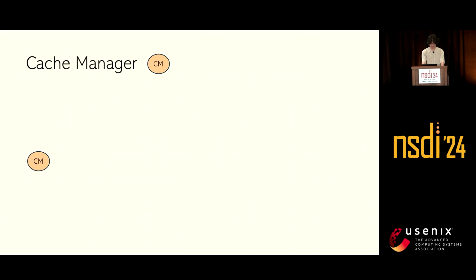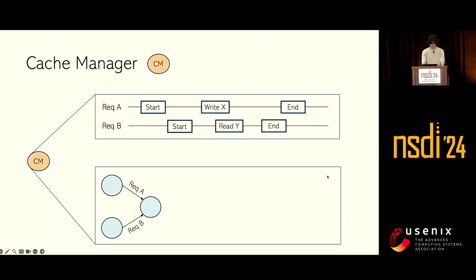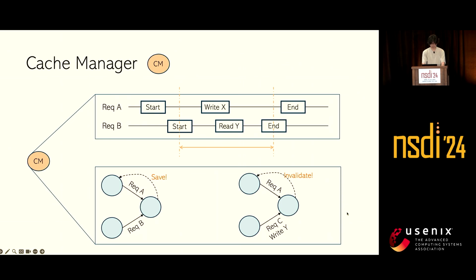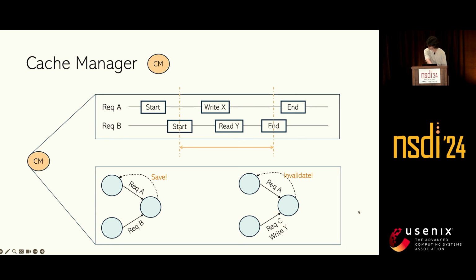It keeps the execution timelines for all requests and where each request comes from. When a request ends, for example, request B here, given that request B only read Y, the cache manager will check if there is any write to the same key during request B's time span. If not, it will send a save message to the cache manager of the upstream service, asking it to save the result locally. When later another request C overwrites Y, the cache manager will send an invalidate message to all upstream services that cache the results related to Y. This is the simplest example. For more complex and interesting cases, please check out our paper.